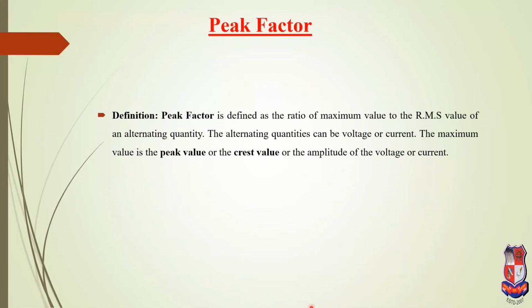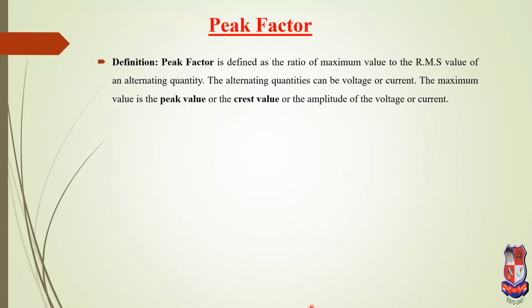Now, peak factor. What is the peak factor? Peak factor is defined as the ratio of the maximum value to the RMS value. Peak factor is equal to Im, the maximum value of current, divided by Irms, the RMS value of the current. Similarly, for the voltage, it is the maximum value of voltage over the RMS value of voltage. The ratio of these two is known as the peak factor, or sometimes also known as the crest factor.